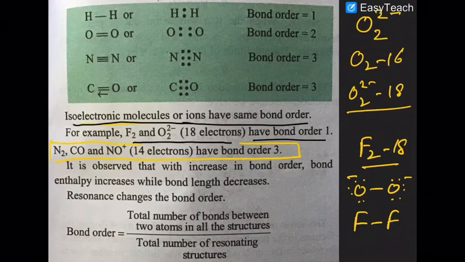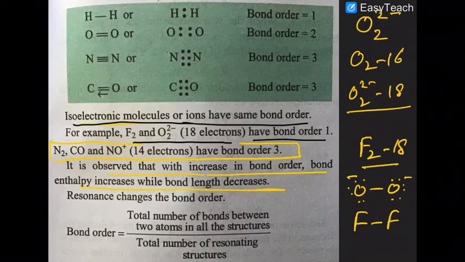Yesterday we discussed N2. It is observed that with an increase in bond order, bond enthalpy increases and bond length decreases. Yesterday we discussed that point in MOT, so please go to that lecture also.